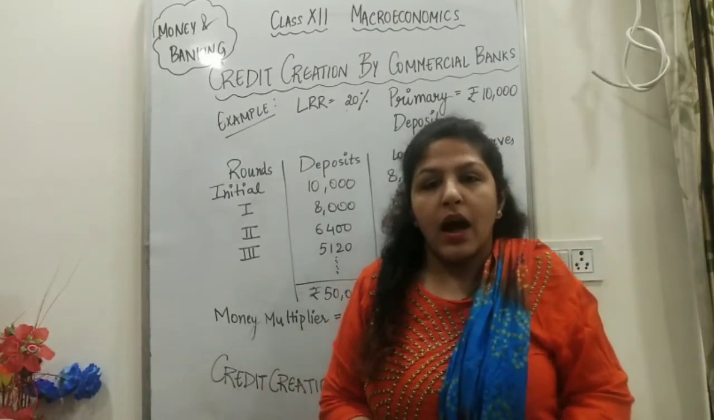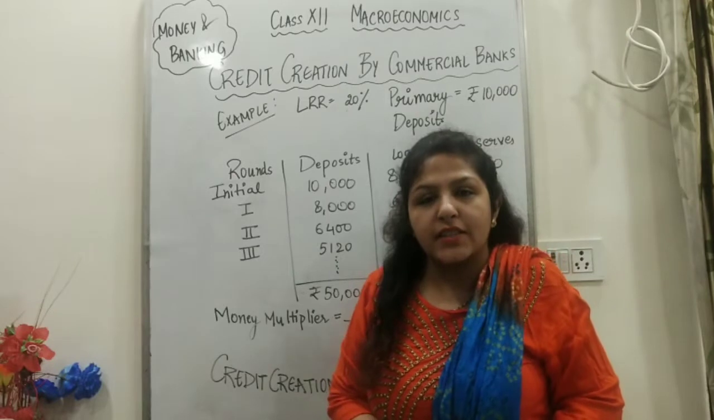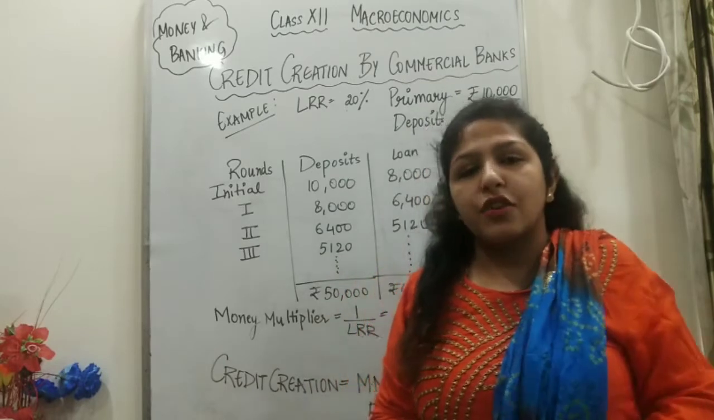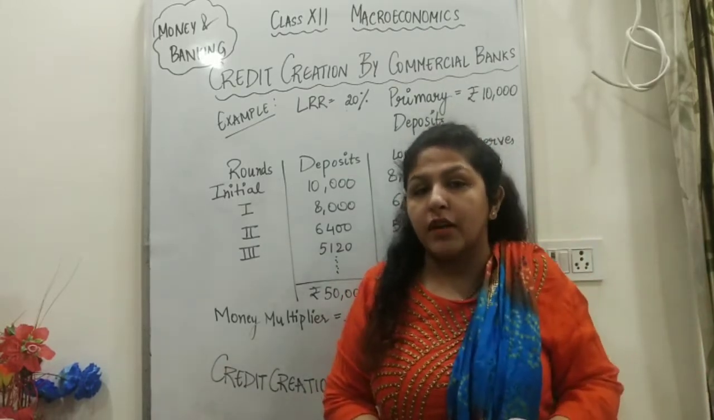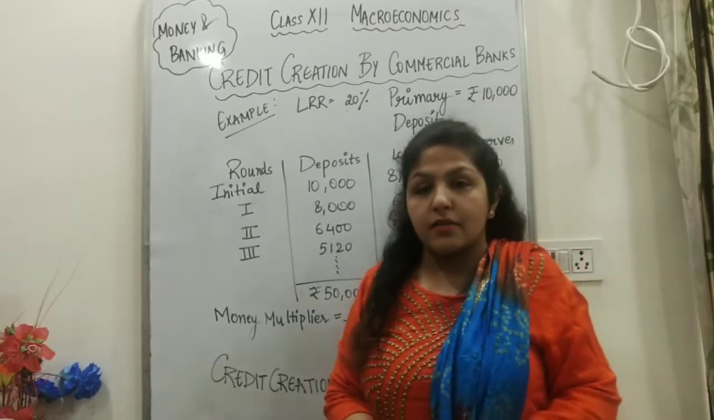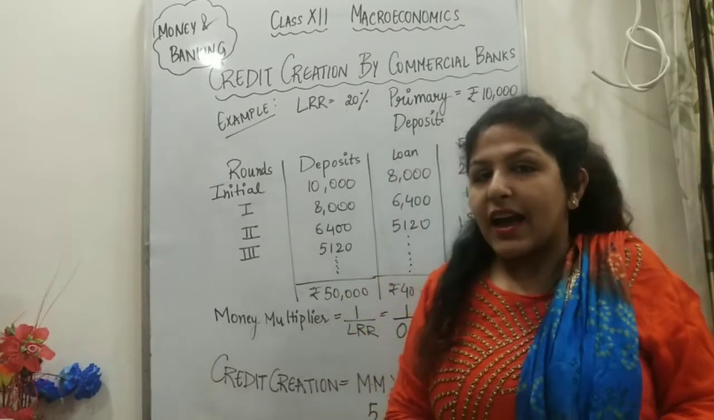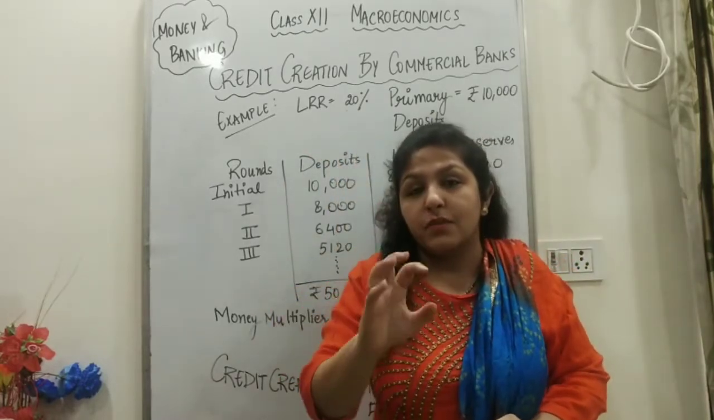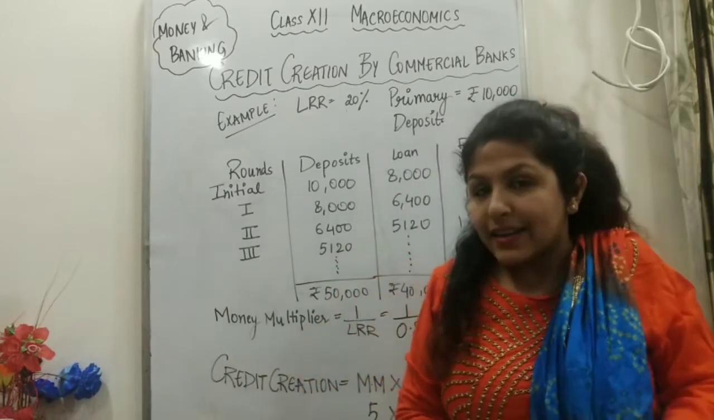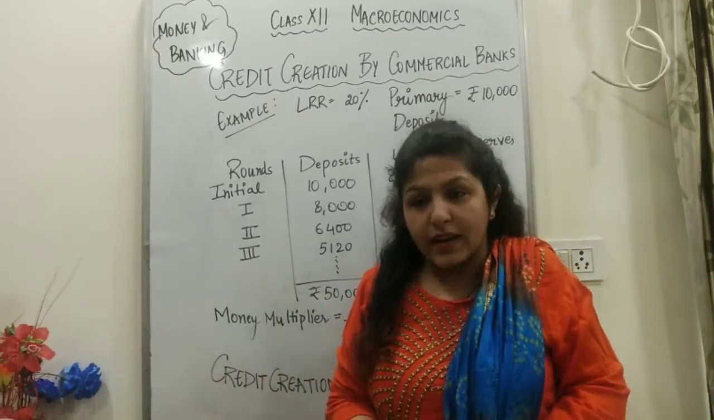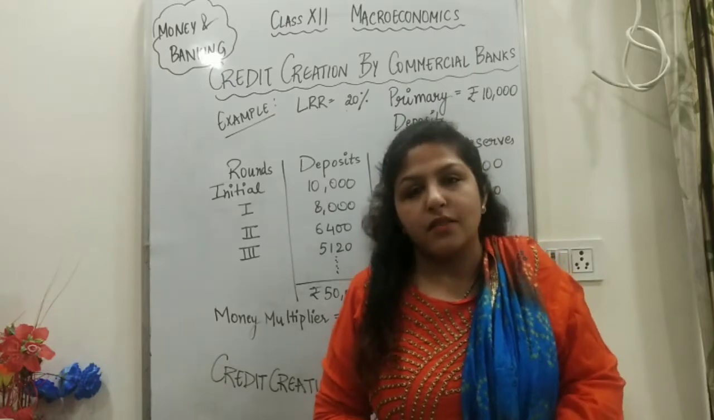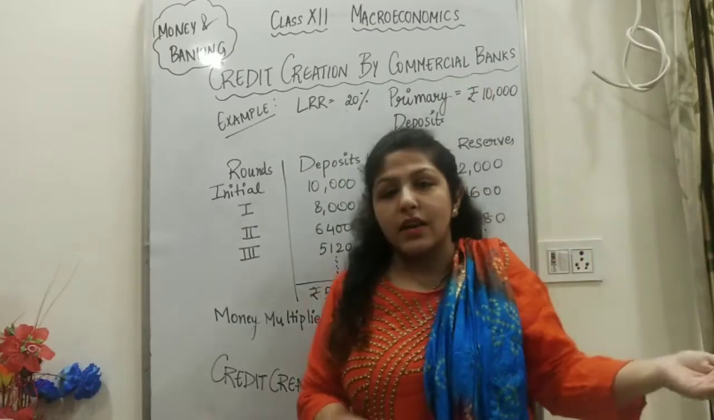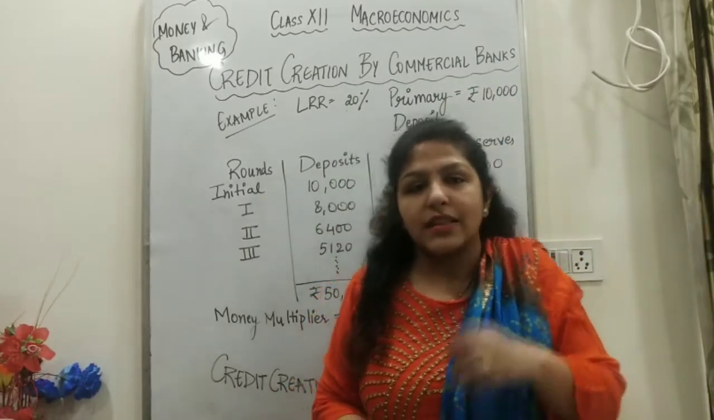So in this video, I'm going to cover part 2 of the unit Money and Banking of class 12th Macroeconomics. We understood the meaning of money, functions of money, barter system, limitations of barter system, and then we learned about money supply and measures of money supply. Then we learned about legal reserve ratio, that banks do not lend the entire amount as loans. They keep some amount as their reserves. So today's topic is credit creation by commercial banks, and then we will study the functions of the central bank. So let's cover this first topic.